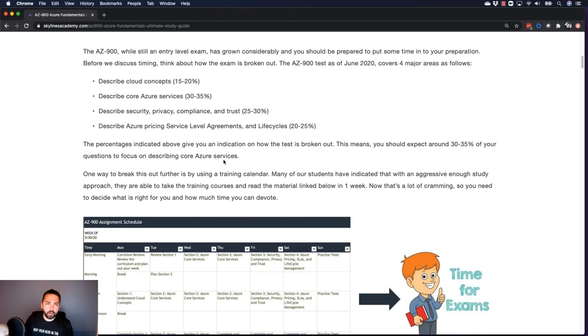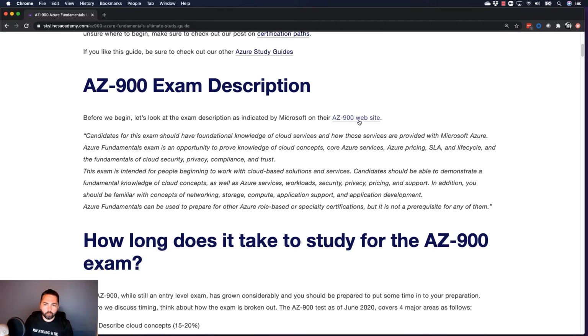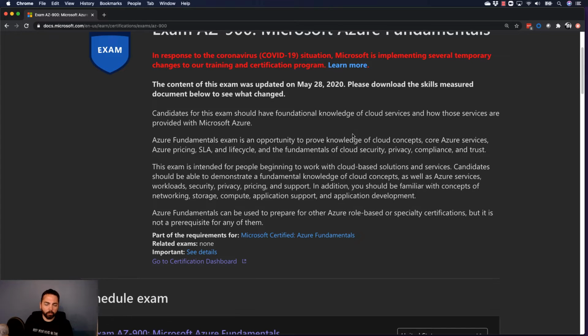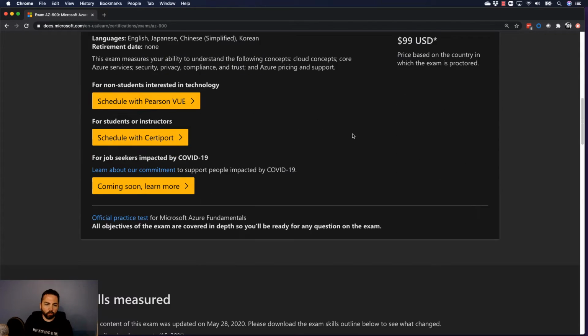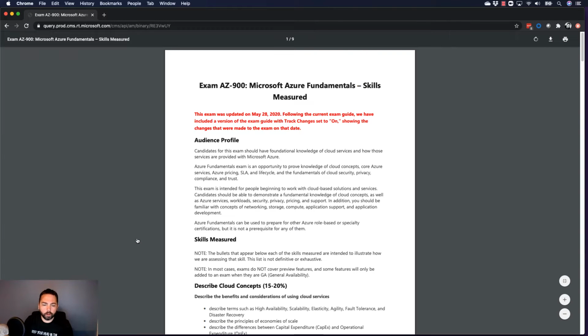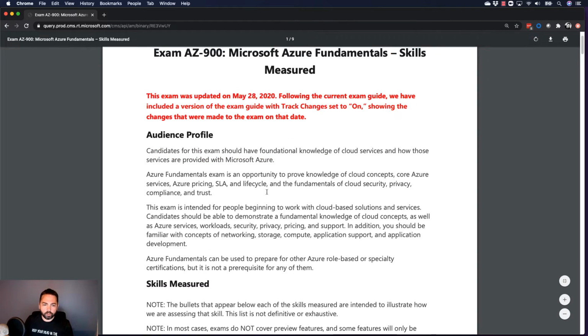But let's go ahead and look at the different sections of the exam here. And you can see I break them out here in this blog post, but let's just go to the AZ-900 website and talk through them a little bit more. And you'll see here, this is Microsoft's page about the exam. And if you scroll down, you'll see the skills measured section here, and you can click here to download the skills outline. So let's go through this in a little bit more detail here.